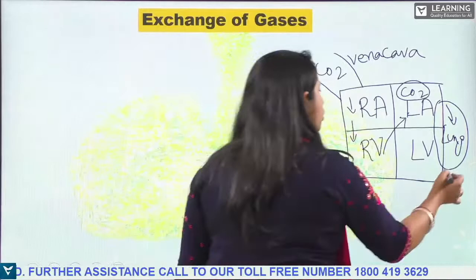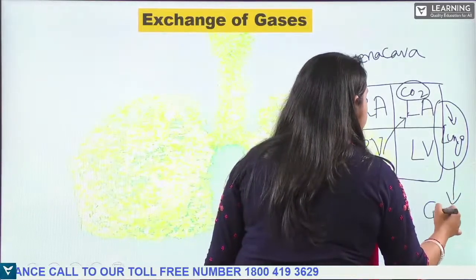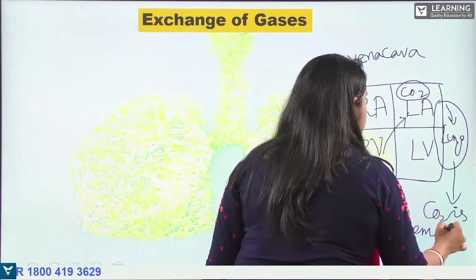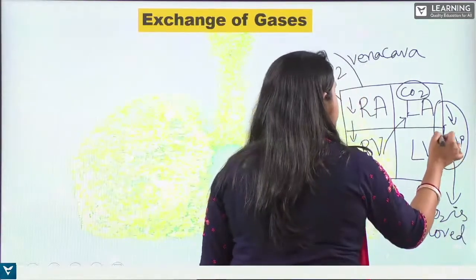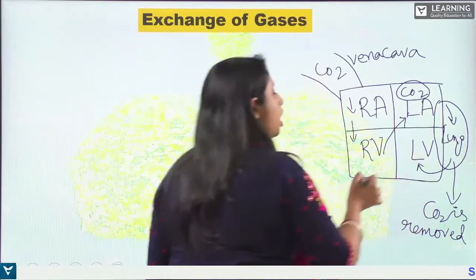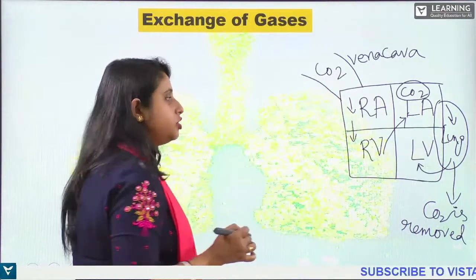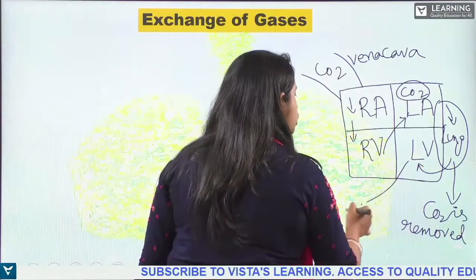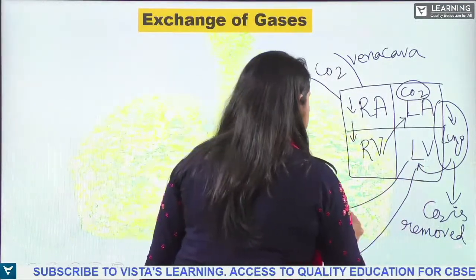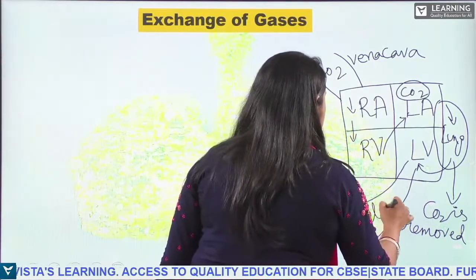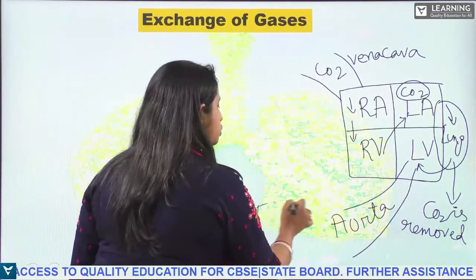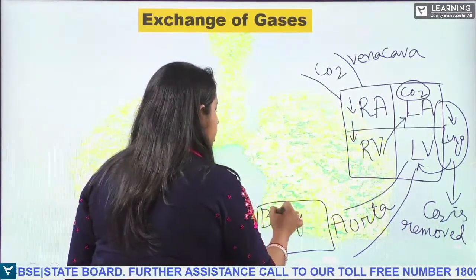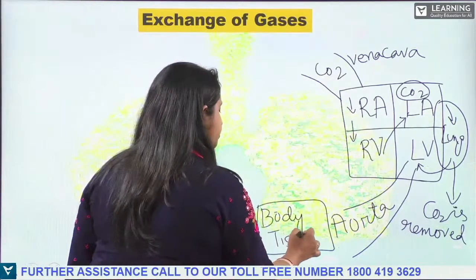So in the lung, what happens? The carbon dioxide is removed, okay? The carbon dioxide is being removed and oxygen rich blood is sent to the left atrium, and then to the left ventricle, right? And from the left ventricle, through the aorta, it will be transferred to the body tissue, okay?